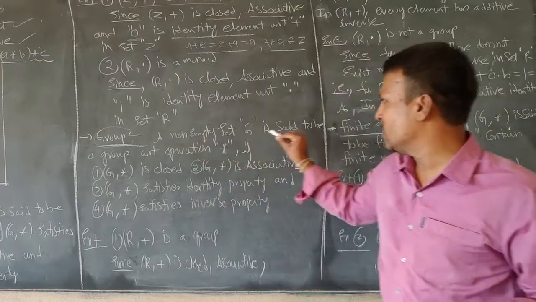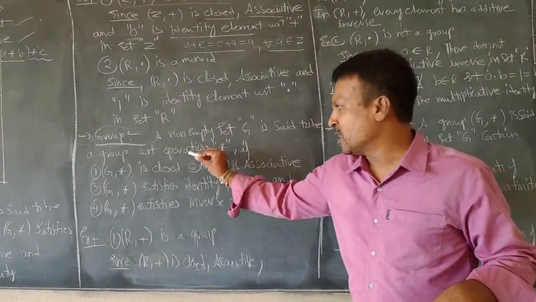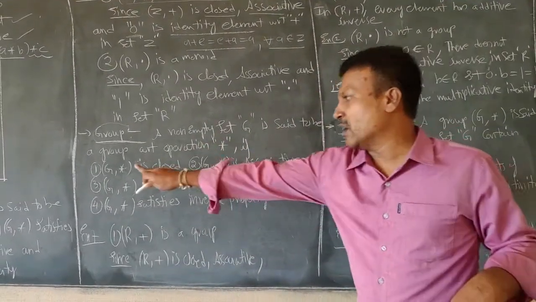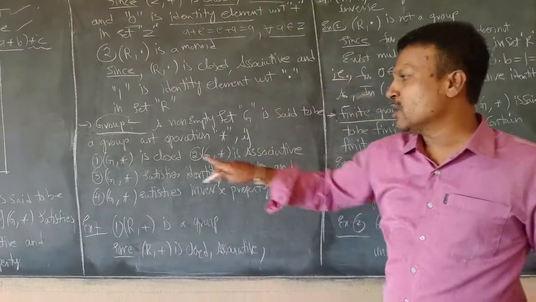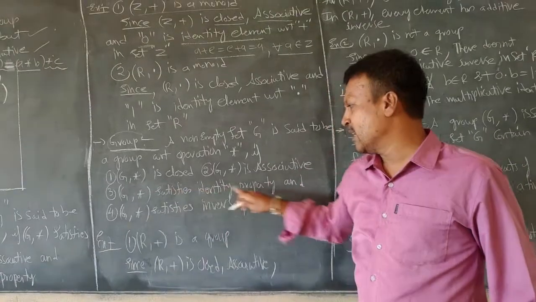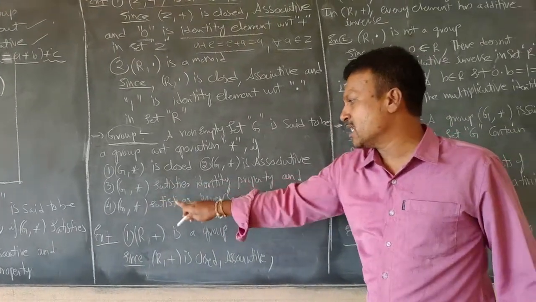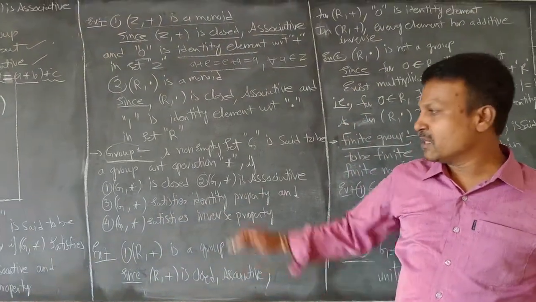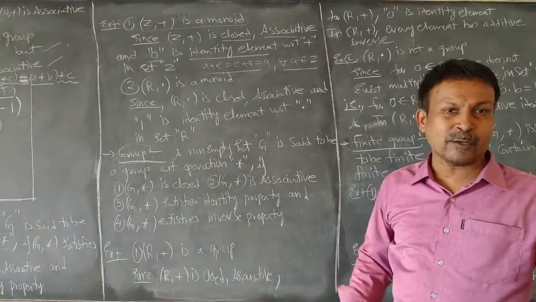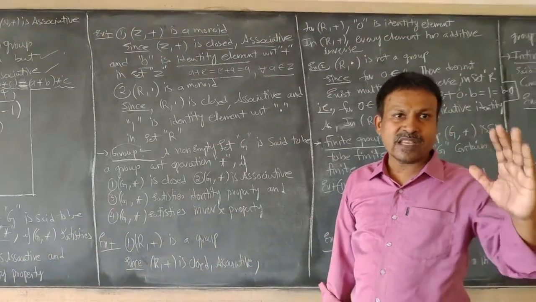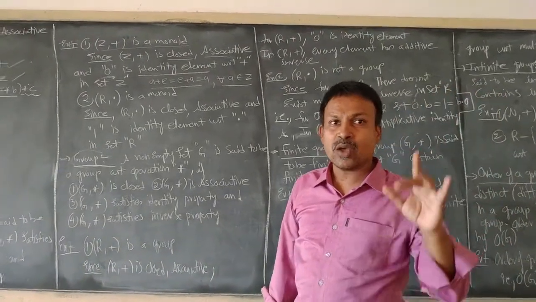A non-empty set G is said to be a group with respect to operation star if, first, (G, *) is closed; second, (G, *) is associative; third, (G, *) satisfies the identity property; and fourth, (G, *) satisfies the inverse property. That is, if any non-empty set G satisfies these four properties with respect to operation star, then we can say that that particular set G is a group.